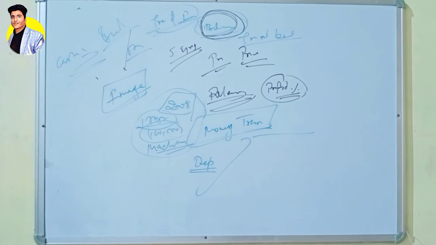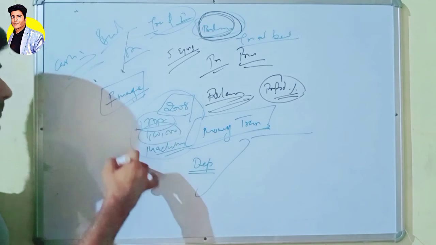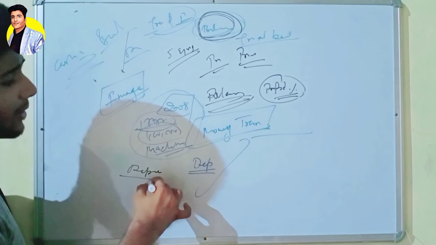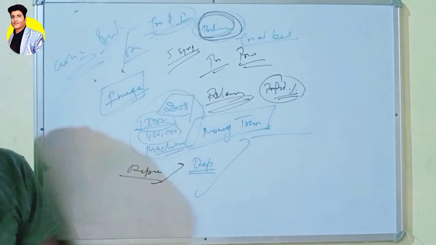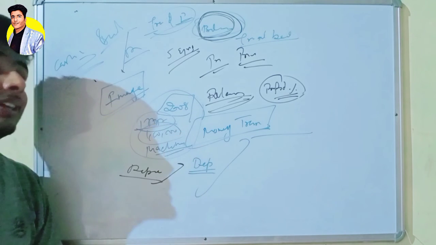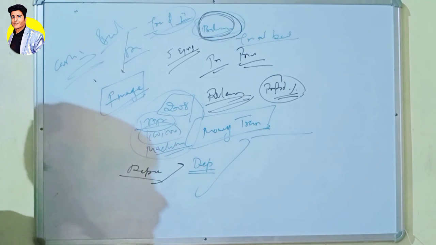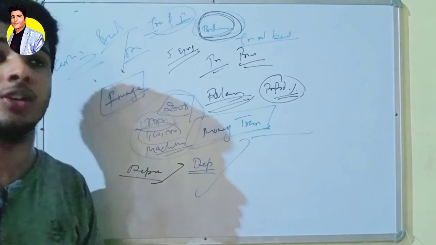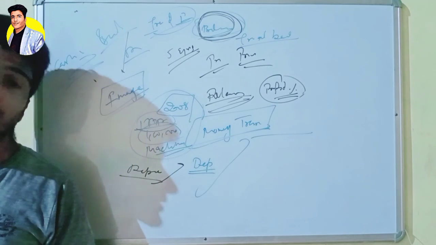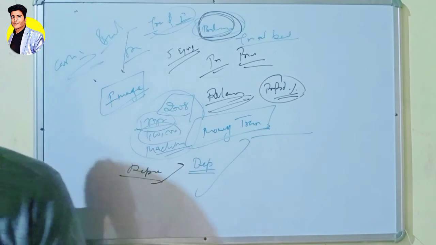Next is analyzing and interpreting. As I said a few minutes ago, after preparing the report, the accountant submits it to higher authorities like the BOD and the CEO of your company. They will analyze the growth of the company, and they will interpret results, such as whether you are going to have a profit in the future and surely gain goodwill, or whether you will have to suffer a loss because your competitive firms are going much higher than your liabilities are. So basically this is analyzing and interpreting the data which you want from your accounting treatment.